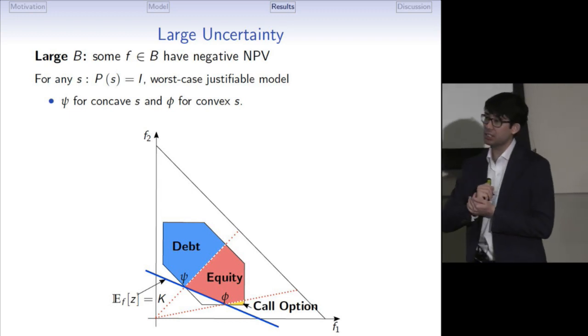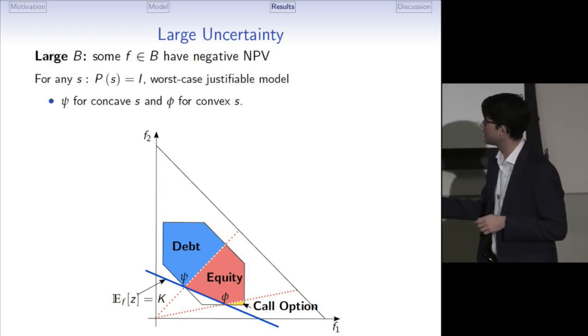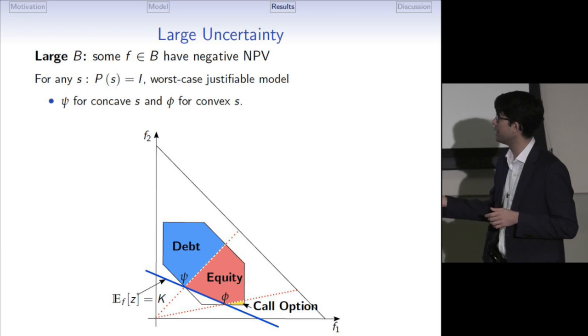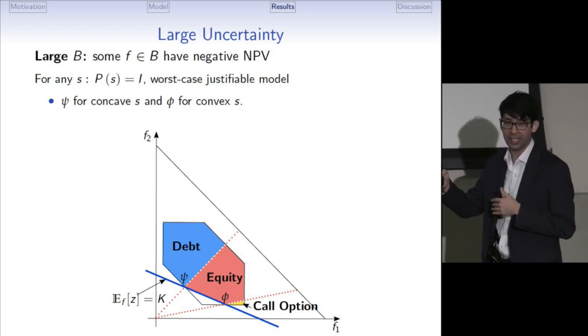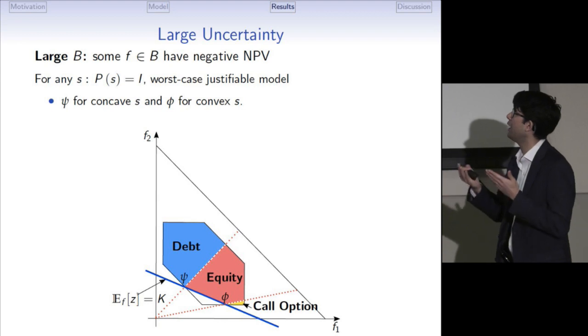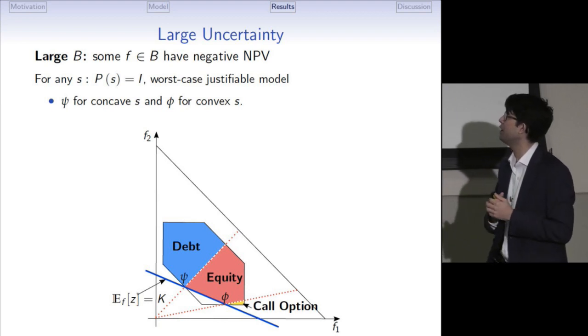Okay, so the large uncertainty case where the set B is large but not extreme, so that it contains both positive and negative NPV projects, is an intermediate case.